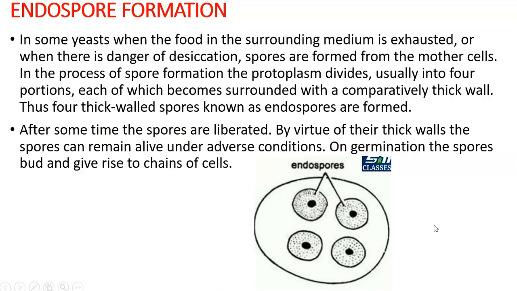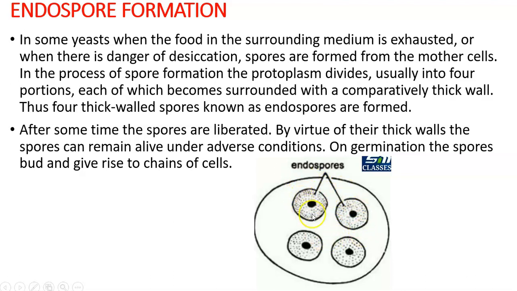Now the final vegetative or asexual reproduction mode is endospore formation. What happens? If the surrounding nutrient medium gets exhausted, and there is no sugar or glucose available for completing its life cycle, at that time its life is in danger. So what it will do is its protoplasm divides into 4, and from one single thallus 4 endospores are formed. Its nucleus actually divides into 4.